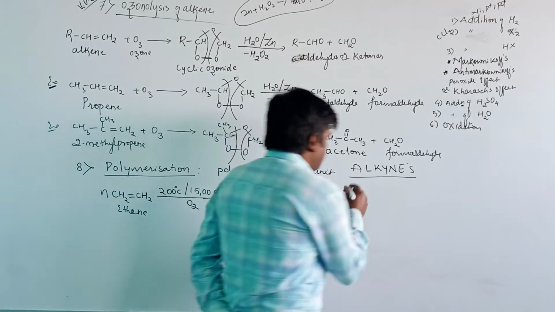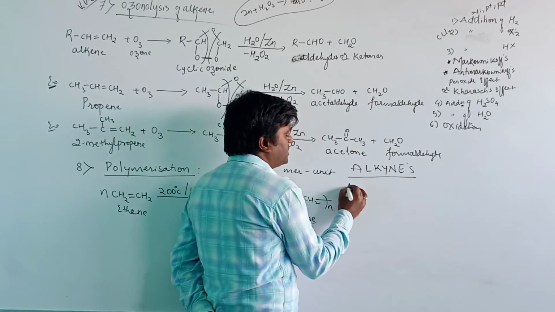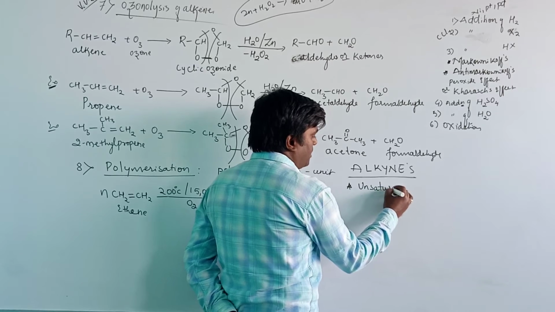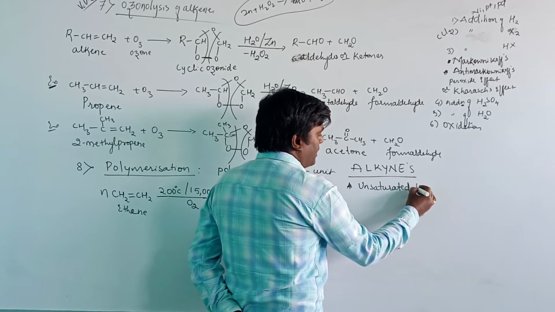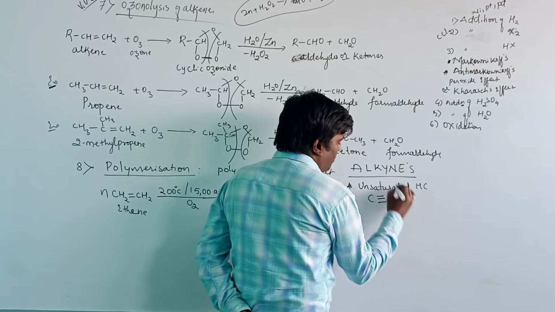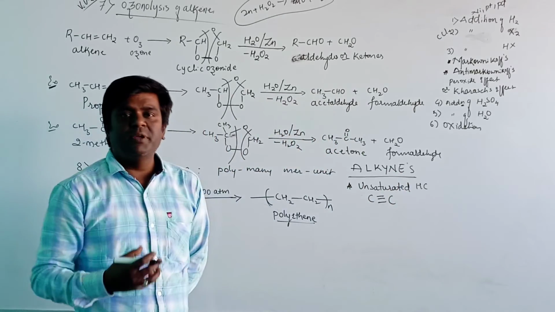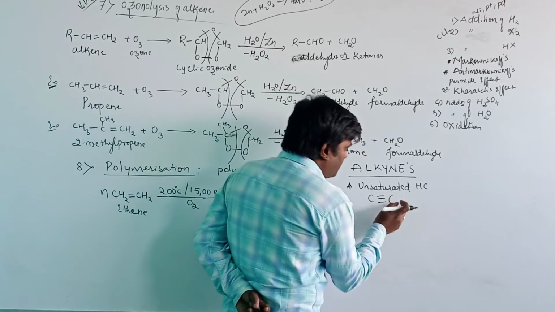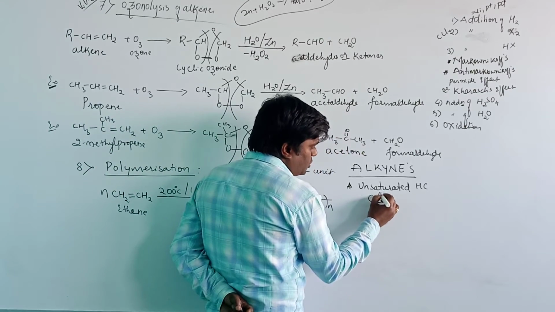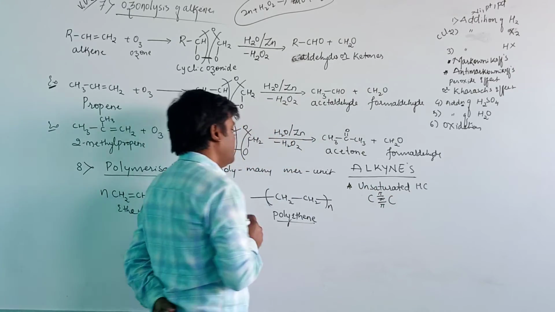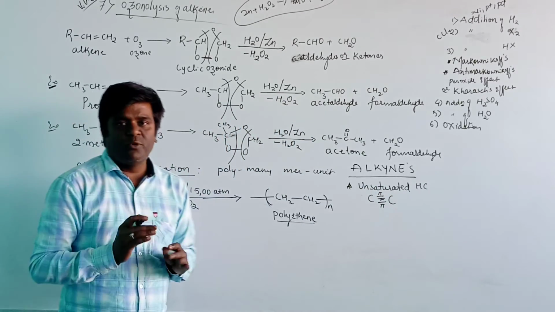The alkynes are unsaturated hydrocarbons containing a carbon-carbon triple bond, in which two pi bonds and one sigma bond are present.